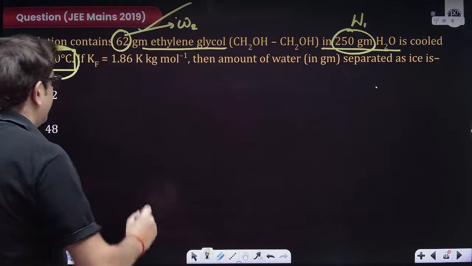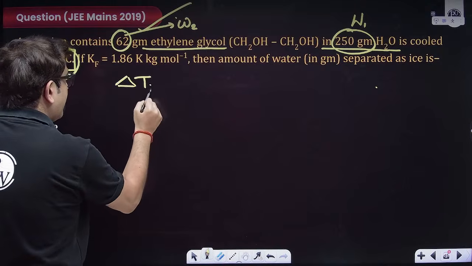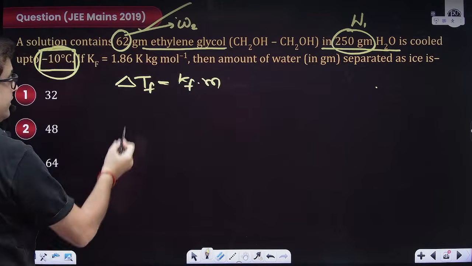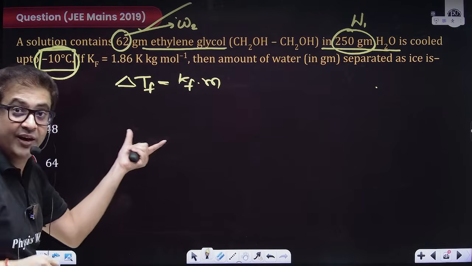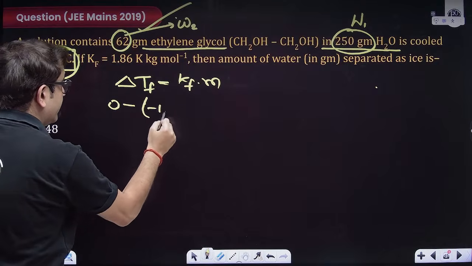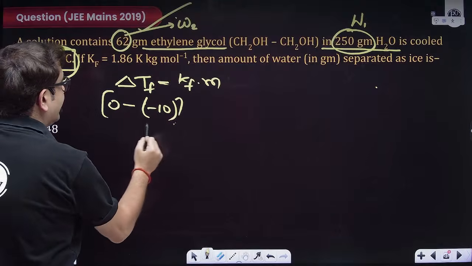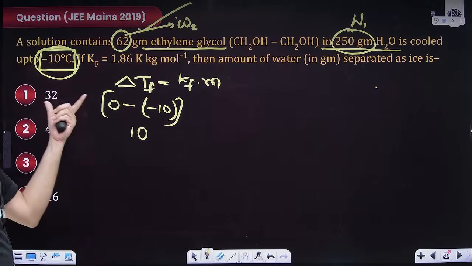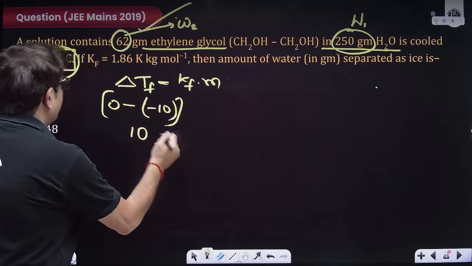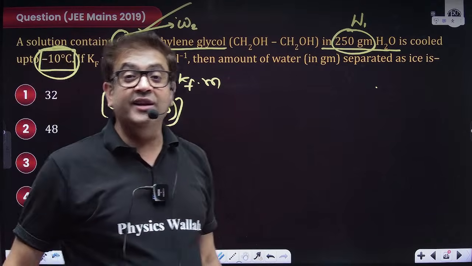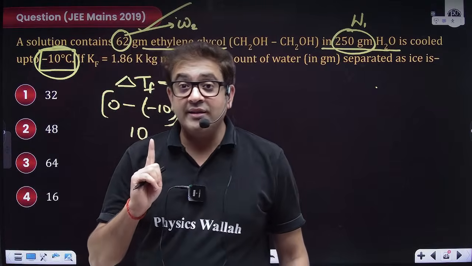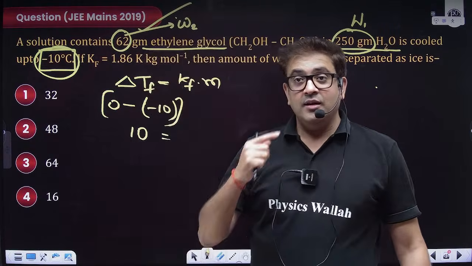What formula, sir? Delta T_F is equal to Kf into molality. What is delta T_F, sir? Solvent minus solution. So for the solution, it is saying minus 10. Obviously I can directly write plus 10, but because we are doing this for the first time, I'm telling you delta T_F is 10. Sir, but it is degrees Celsius. You should convert to Kelvin. Don't make this mistake in such questions.